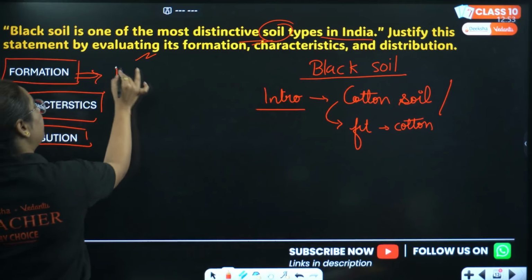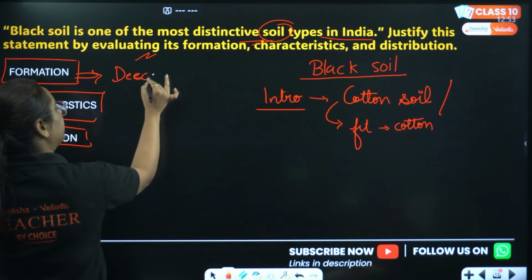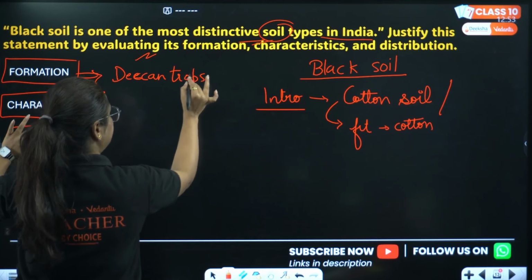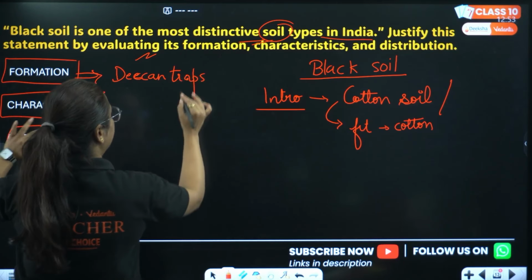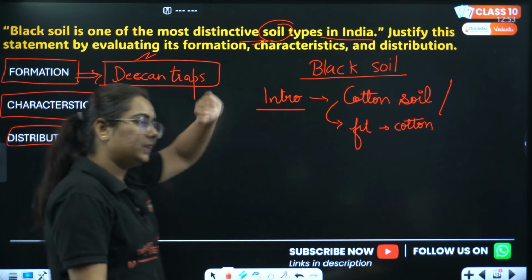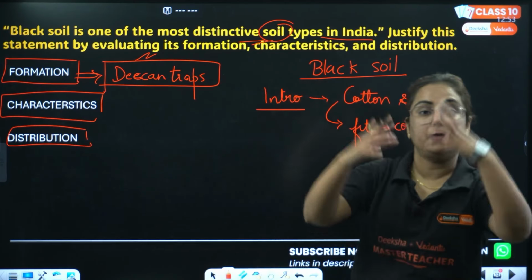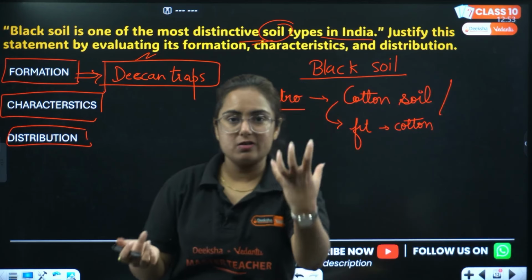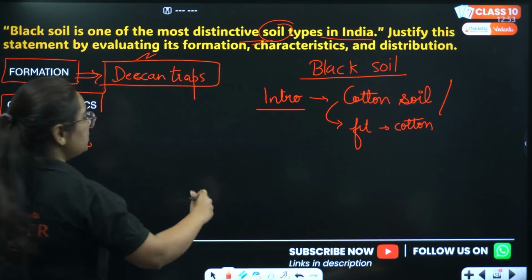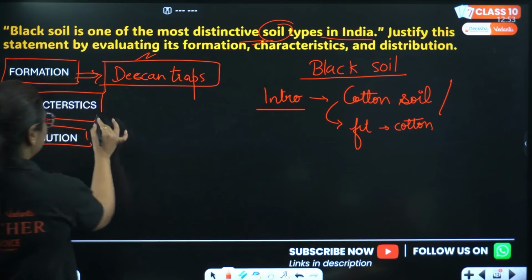So it is formed in the Deccan traps, okay. It is formed in the Deccan traps when, because of volcanic eruption some thousands of years ago, Deccan trap was formed through which black soil emerged. Okay, then the characteristics.